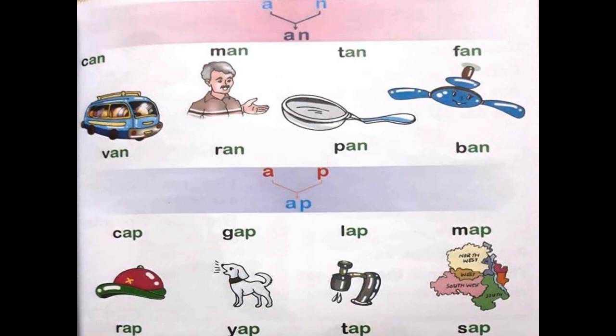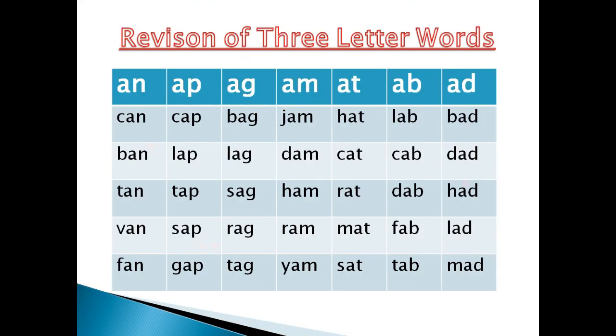K ap, cap. R ap, wrap. G ap, gap. Y ap, yap. L ap, lap. T ap, tap. M ap, map. S ap, sap. Now revision, three-letter words. An, ap, ad, am, at, add words.